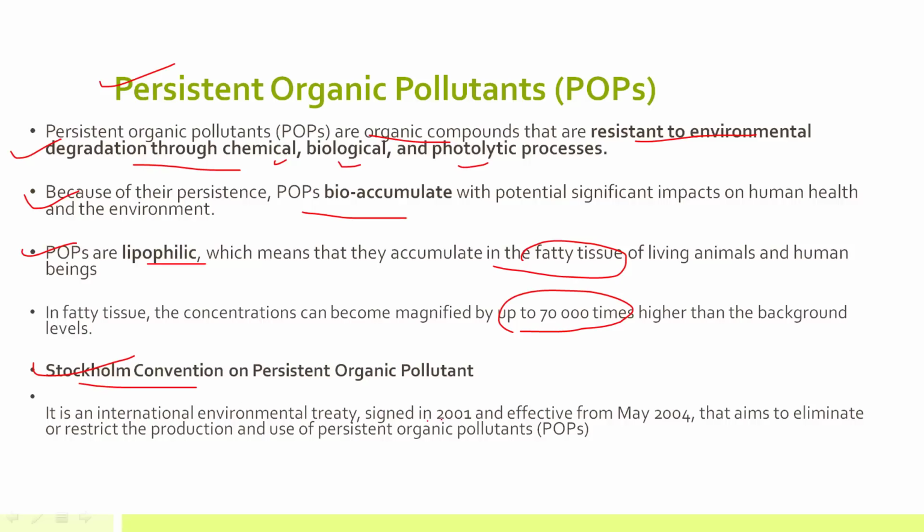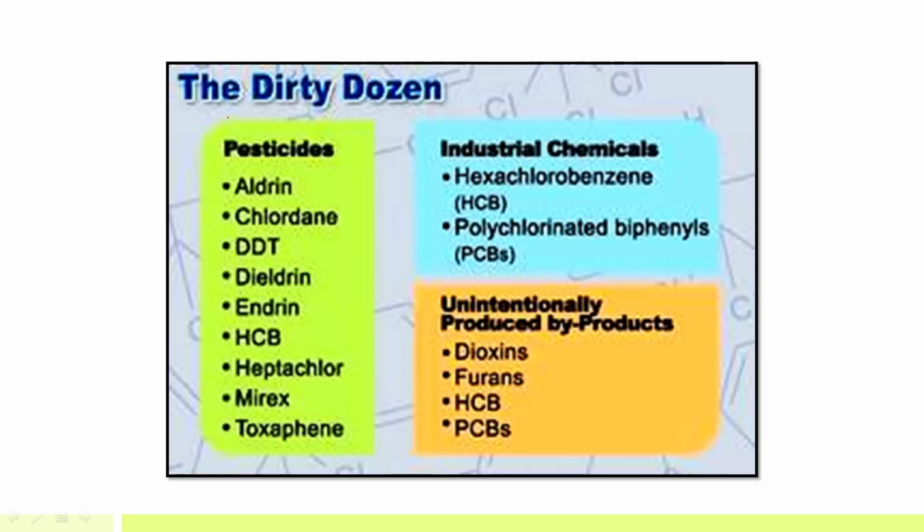This treaty was signed in 2001. It became effective after ratification in 2004, and it aims to eliminate or restrict the production as well as use of POPs. These are the POPs that are covered in the Stockholm Convention. Pesticides covered include DDT, aldrin, chlordane, etc. Industrial chemicals covered include PCBs and HCB, and unintentionally produced byproducts include dioxins and furans. These are all covered under the Stockholm Convention.